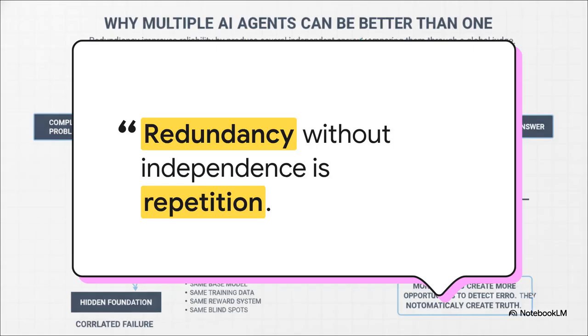To wrap this up, remember this. More agents create more opportunities to detect error. They do not automatically create truth. Redundancy without structural verification is just repetition, and repetition without independence, that's not truth. Multi-agent consensus, if it's missing these vital conditions, can easily just become a machine for scaling the exact same mistake. So we really need to ask ourselves, are we building systems that actually discover truth, or are we just building machines that confidently scale errors?